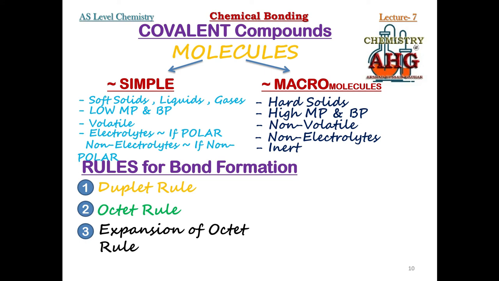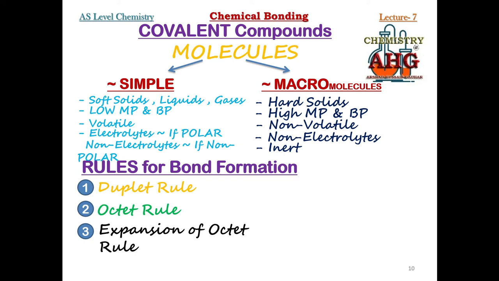You must remember that it is possible that an element after bond formation could have more than 8 electrons. If an element has more than 8 valence electrons after bond formation, we say that the element is following the expansion of octet rule. So this is a simple description you can remember for these three types of rules: duplet rule, octet rule, and expansion of octet rule. Now I am giving you one example of a compound.